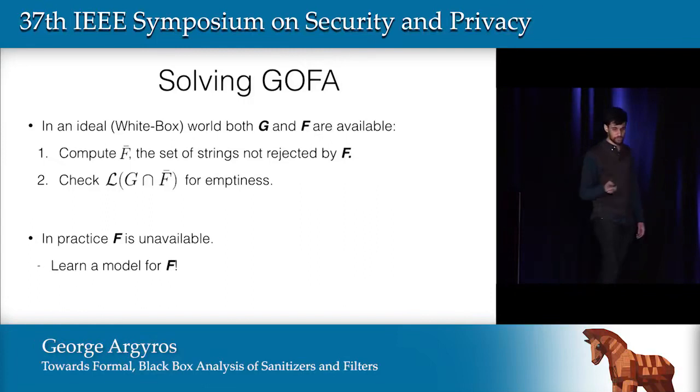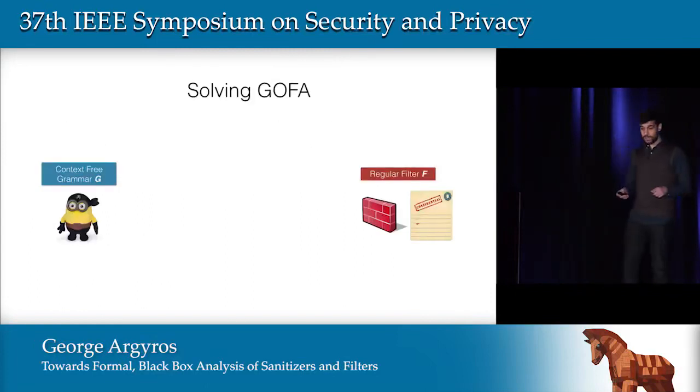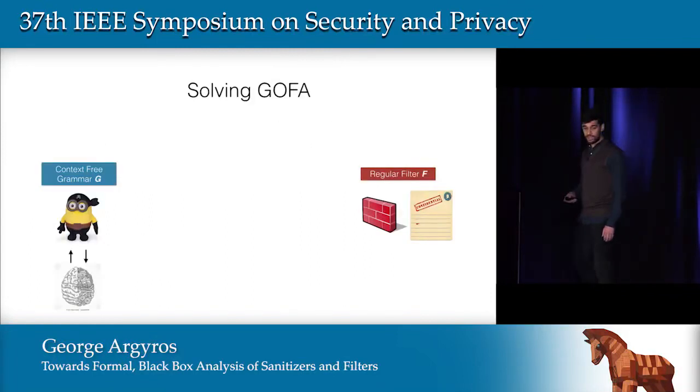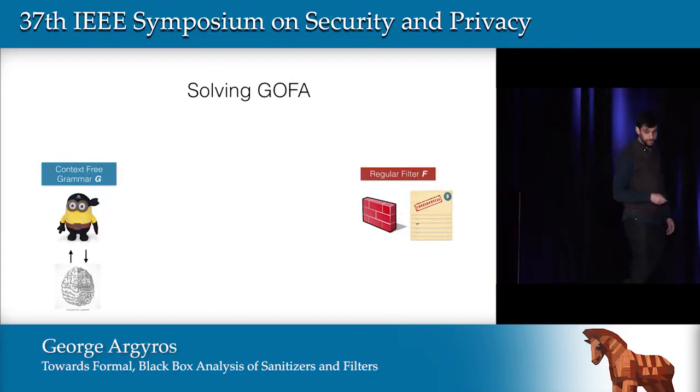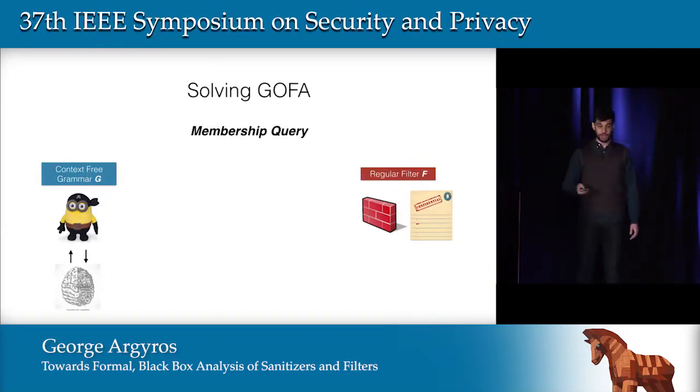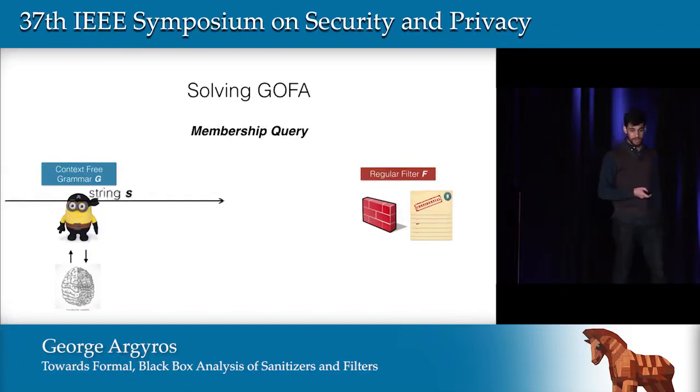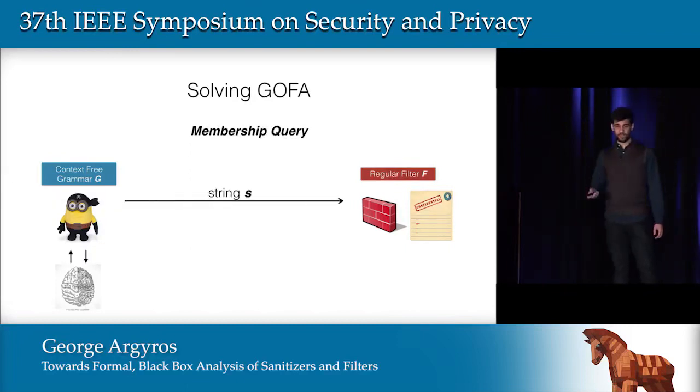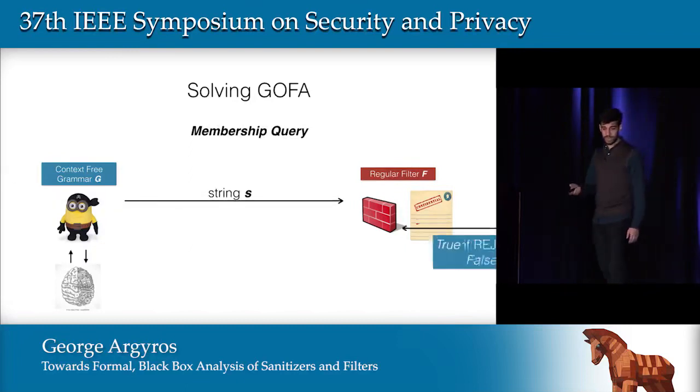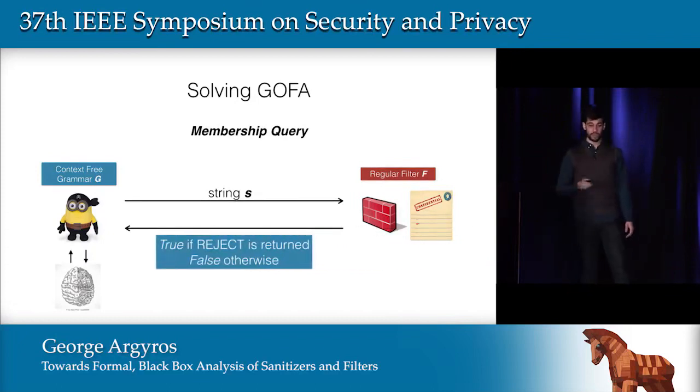So let's see how this works. We have our same setting, but now our attacker is also equipped with the symbolic automata learning algorithm. And he has to be able to perform the 2 types of queries that we mentioned. A membership query, as we already mentioned, is simply sending that particular string that we want to query in and testing if it is being rejected by the filter or not.